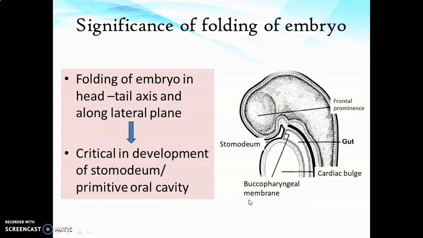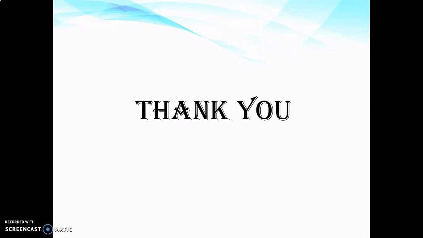We had discussed that in the region of procaudal plate, there is firm union of ectoderm and endoderm. So procaudal plate is the one giving rise to buccopharyngeal membrane, which is a separation between the primitive oral cavity or stomodium and the primitive foregut. So this video is a briefing of general embryology and an introduction to development of face. In my upcoming videos, I will be discussing development of various structures of face. Thank you for listening.